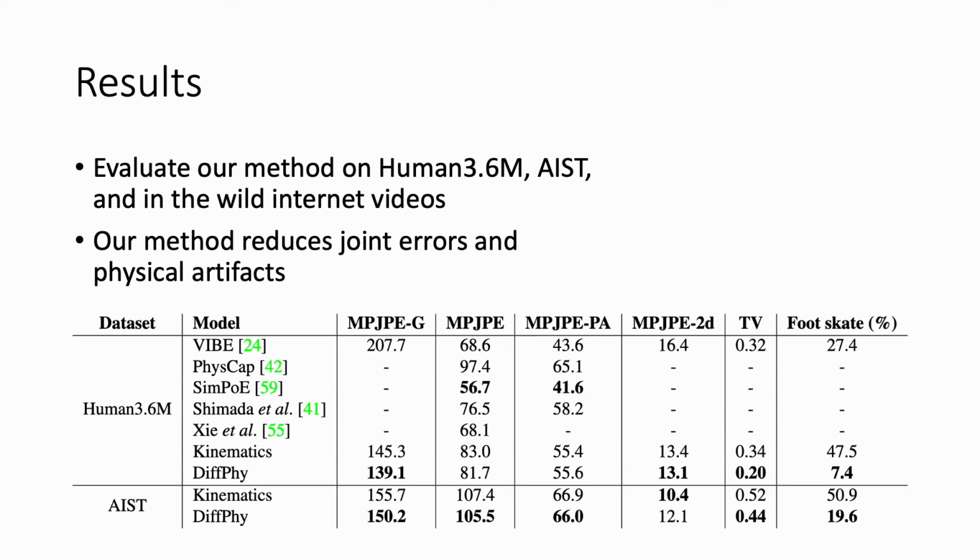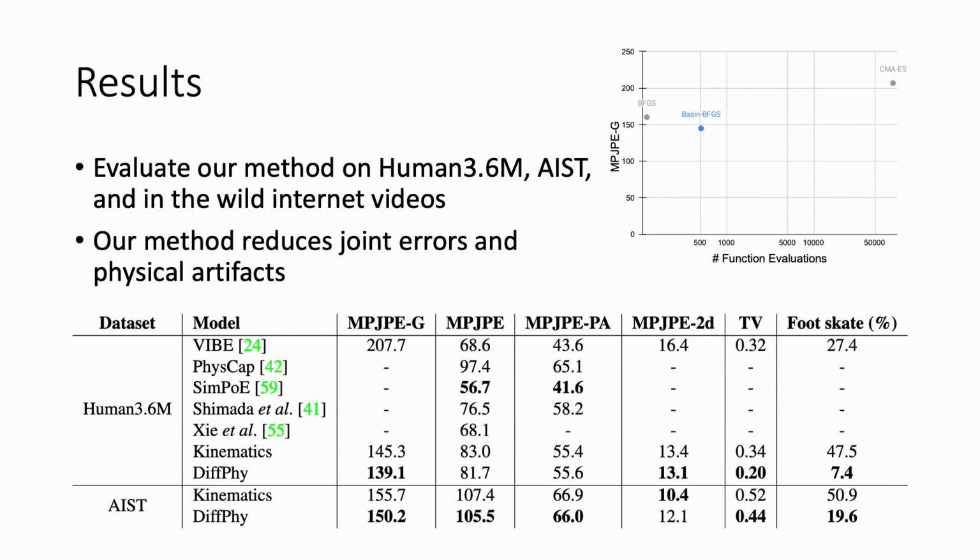We evaluate our method on the standard pose dataset Human3.6M, the AIST dance dataset, and in the wild internet videos. And we observe that our method reduces joint error as well as jitter and foot skating in the motion. We also note that our combination of global optimization using Bayesian optimization together with BFGS gives better results than using only BFGS while requiring a fraction of the compute compared to a gradient-free approach.